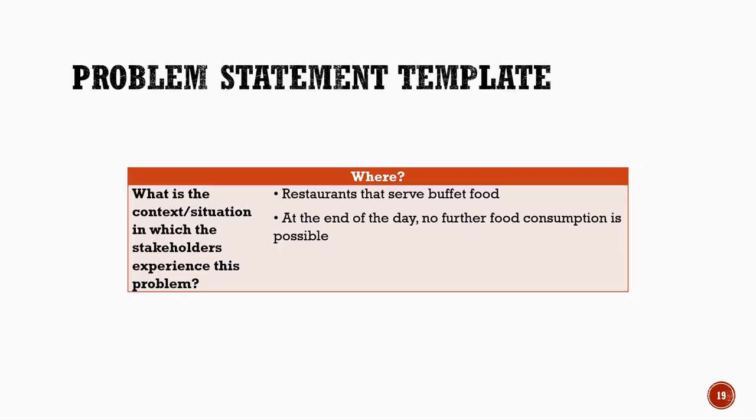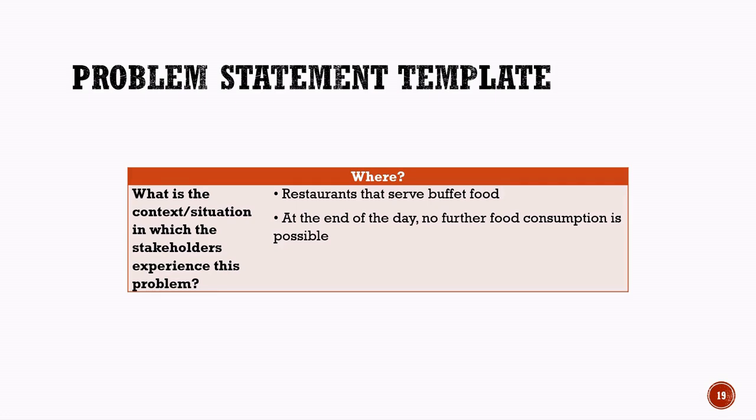4W's problem canvas example, Where? In this slide, we will look at the Where section of the 4W's problem canvas for the restaurant food wastage problem. The Where section helps us understand the situation or environment where the stakeholders experience the problem. In this example, the problem mainly occurs in restaurants that provide buffet services. These restaurants prepare food in large quantities for customers throughout the day.